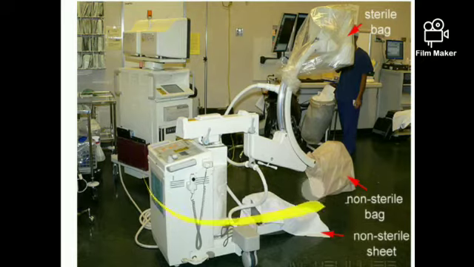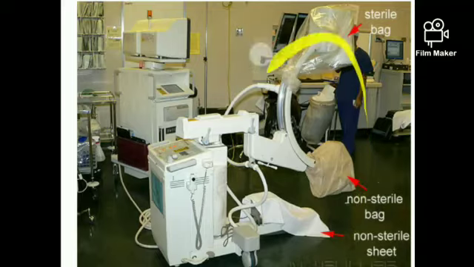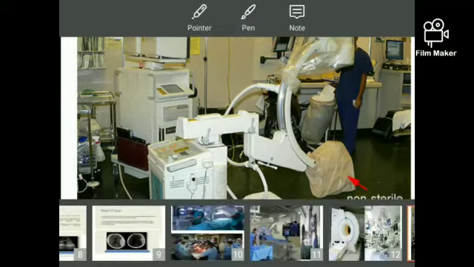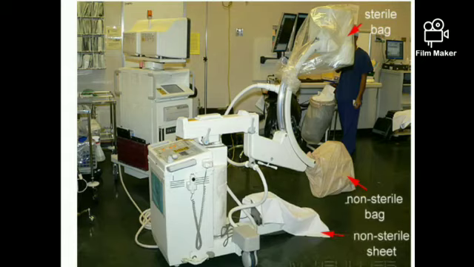And don't forget, always, when you are doing any OT radiography procedure, first of all, protection is very important. Always cover your equipment with non-sterile or sterile covers. And this is the end of the presentation.